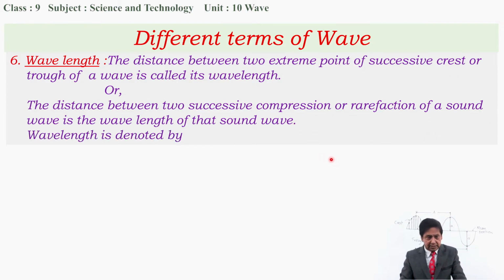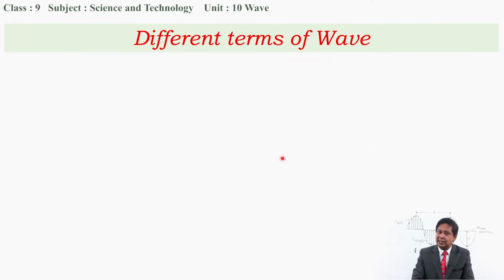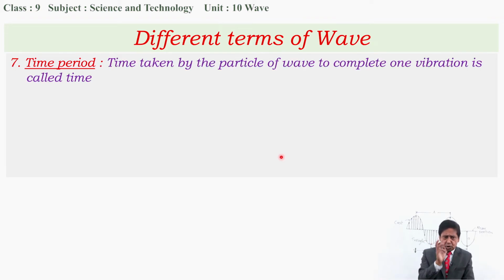Now what is its unit? Wavelength is denoted by lambda and its SI unit is meter. Now again we have to say something. I mean to say we haven't finished these terms. There are two other terms.